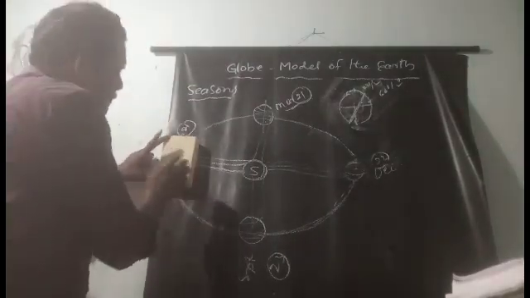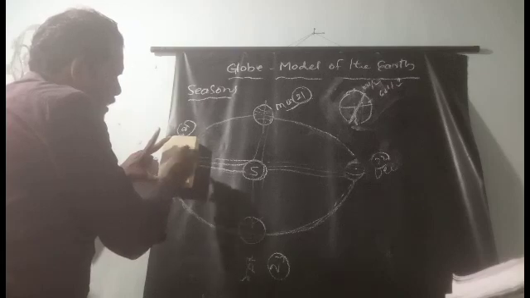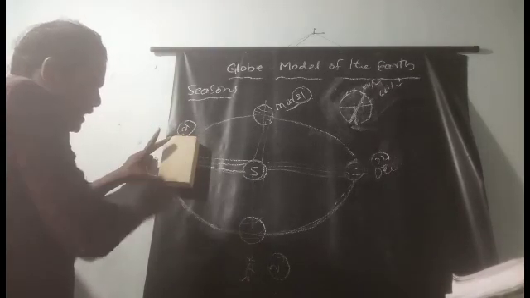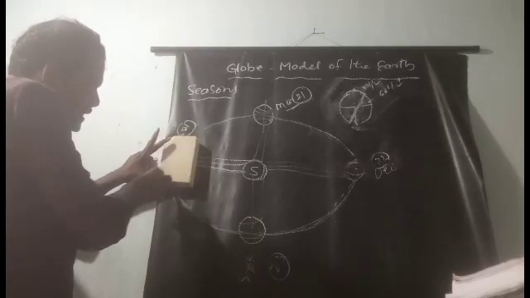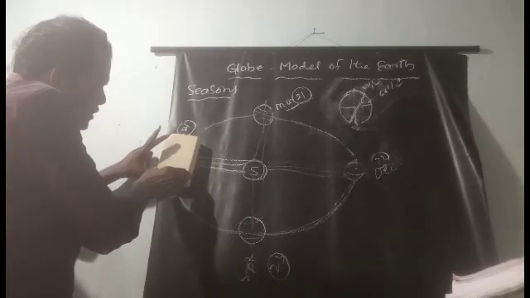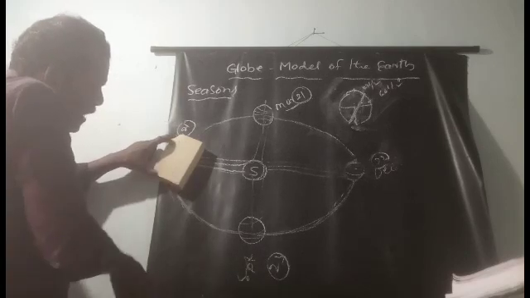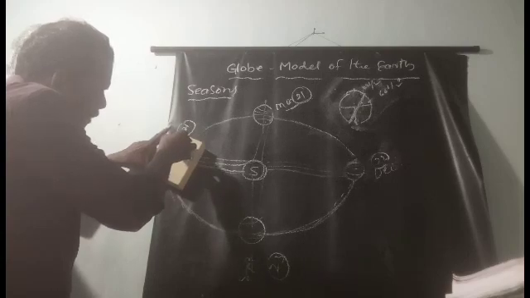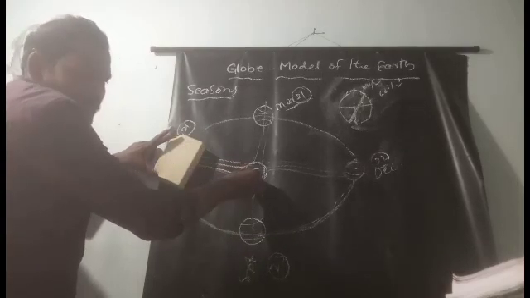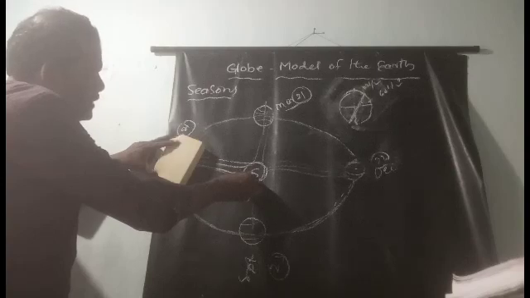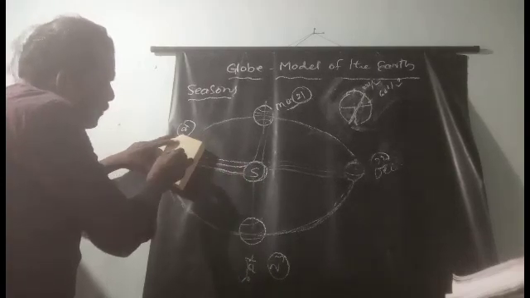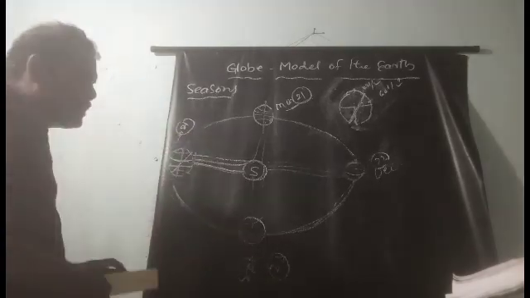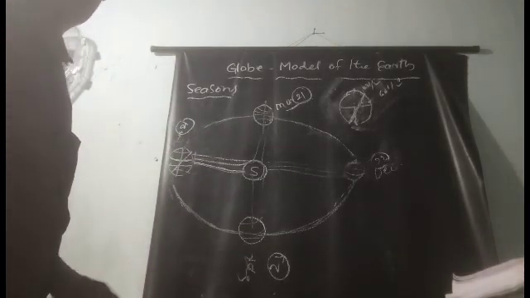Originally the earth is like this. This is the equator. This is the axis of the earth. But the axis is not like this, the axis is like this. Then the earth also tilts like this. When the earth moves like this, the Tropic of Cancer is directly towards the sun. When the sun rays fall on the Tropic of Cancer, the northern hemisphere gets more heat at that time.